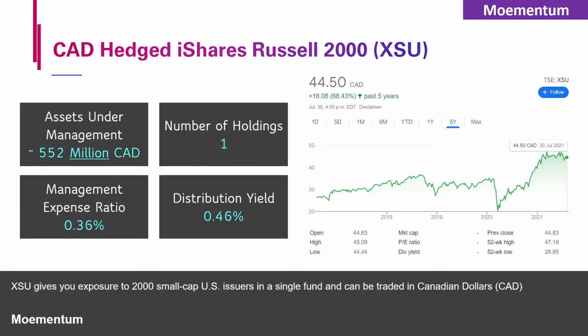Canadian investors can easily trade this ETF in their local currency. XSU is showing a 5-year cumulative return of almost 68%. This ETF has a dividend distribution currently yielding 0.46% annually.